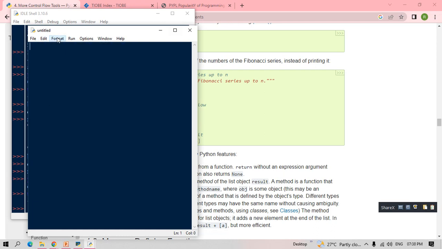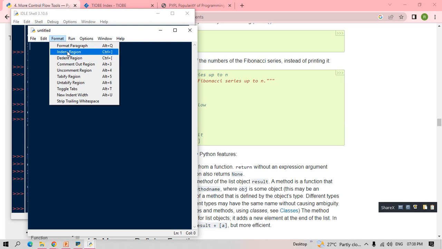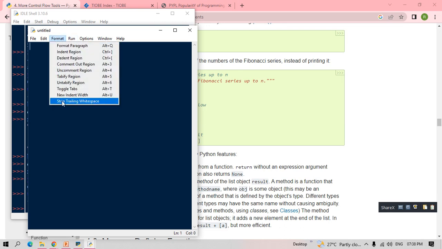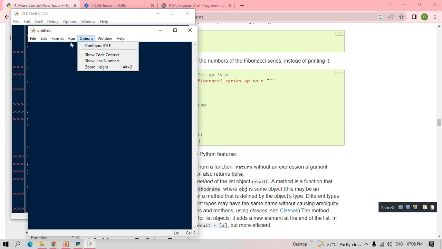And formatting, see here, the indentation region also they have given. Indenting region, you can set it as 2, 3 or 4 also. Then the Run button, the shortcut they have given is F5. Then Options, Configure IDLE.